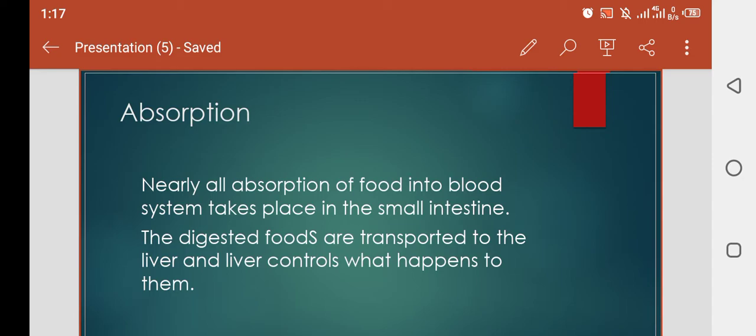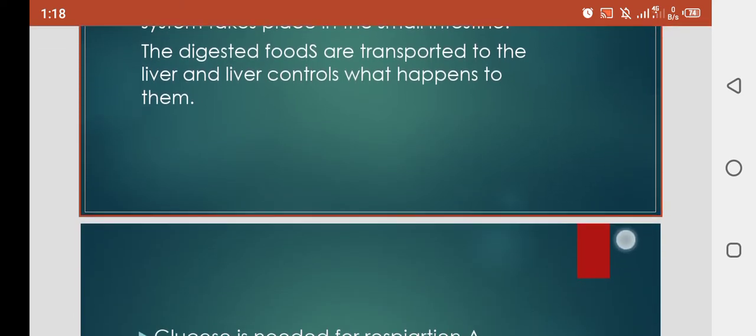So you know that villi have a network of blood capillaries. So the food is absorbed by the villi, and all the material is transferred towards the blood capillaries, and through the blood all the food is distributed in our body. The digested foods are transported to the liver, and the liver controls what happens to them. Clear?